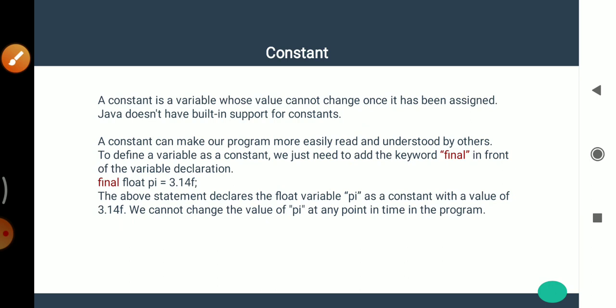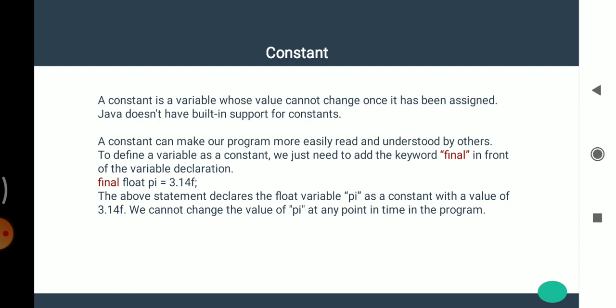Then constant. A constant is a variable whose value cannot be changed once it has been assigned. A constant in Java can be declared by using the keyword final. Java does not have built-in support for constants, so the final keyword is used. A constant can make our program easier to read and understand by others. To define a variable as a constant, we just need to add the keyword final in front of the variable declaration.